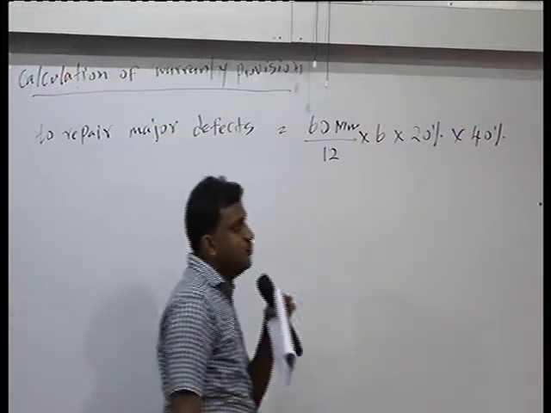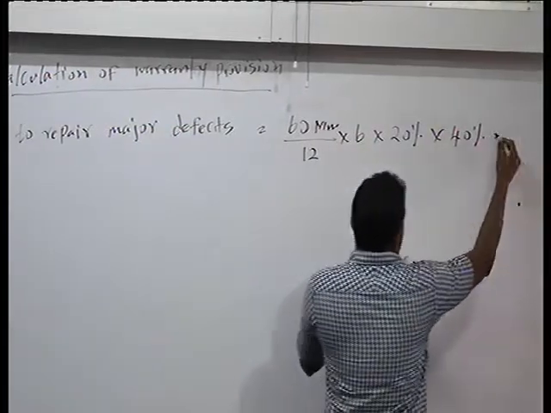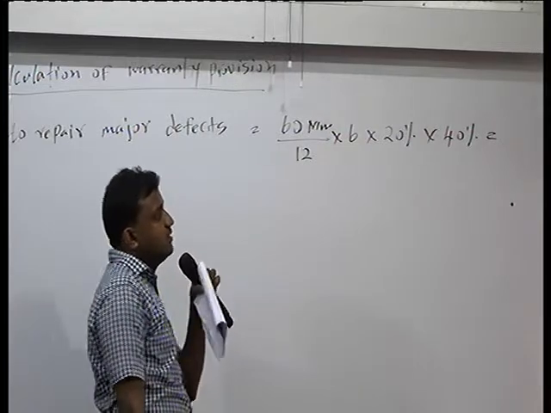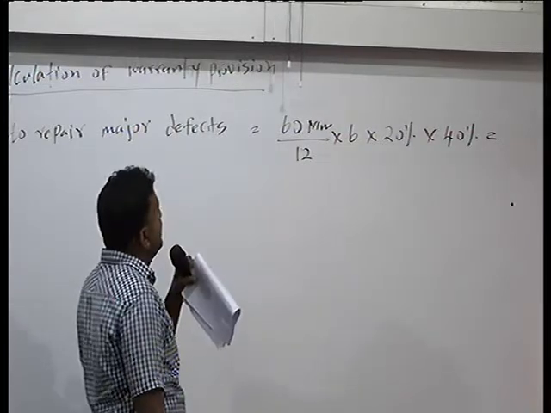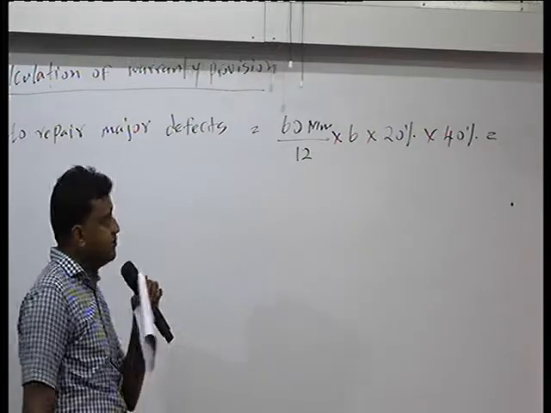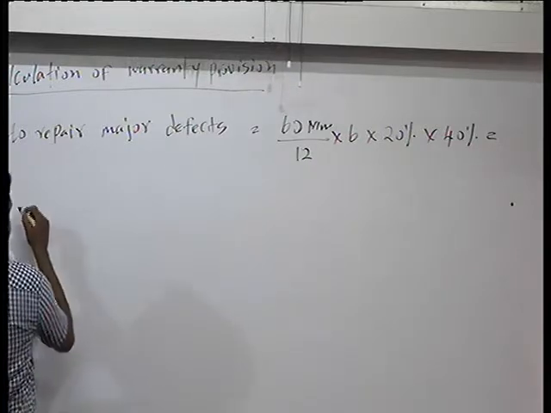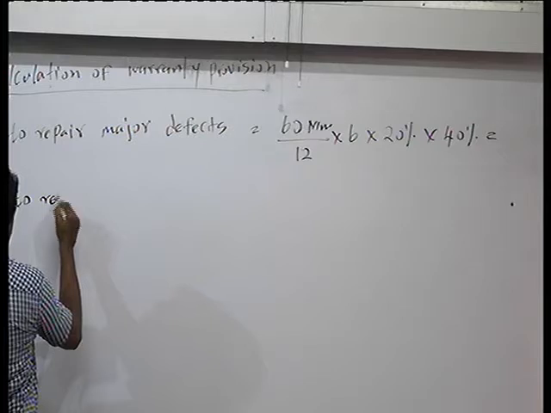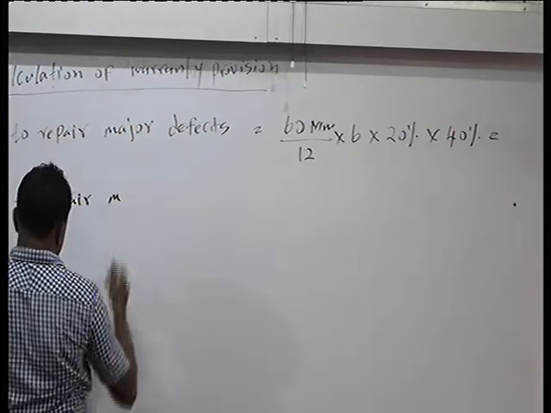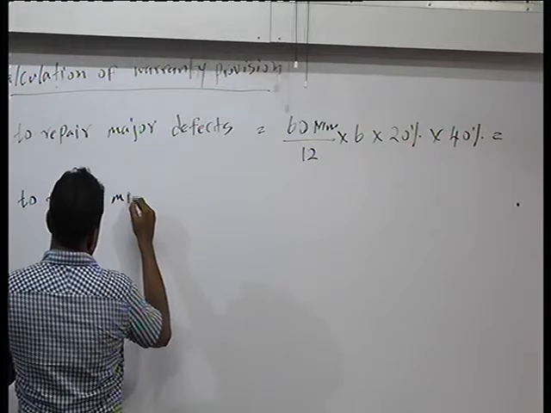40% of the sale value. So then we can identify here what is the figure for the warranty provision, what is the amount we can allocate for the major defects for the warranty provision. Now come to the second one, to repair minor defects.